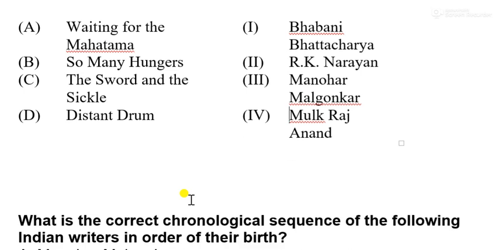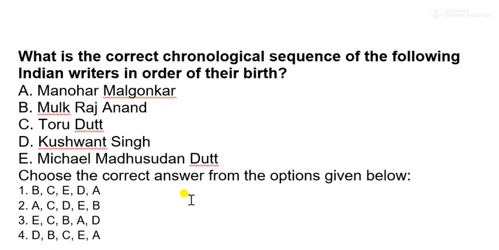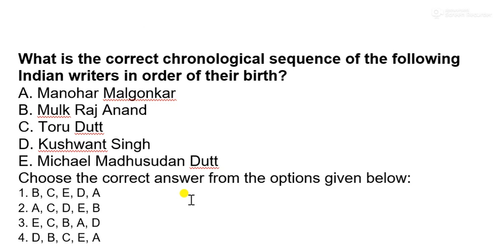Next, if we have any question, yes. I think we have discussed this question earlier. Anyway, what is the correct chronological order of these writers according to their birth? One thing you should also remember, the novelists we are doing now, we are doing almost according to their birth in chronological order. There may be a little change, but mostly you will find these lessons in perfect order according to their birth. So what should be the answer for this question?